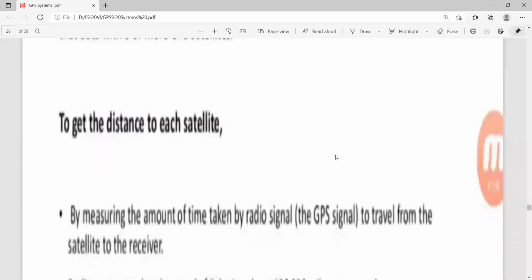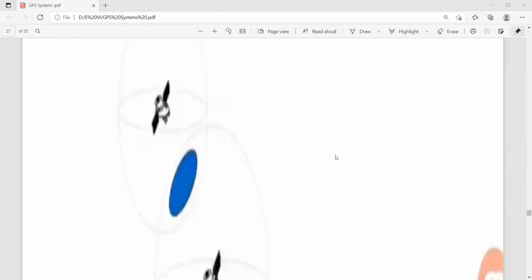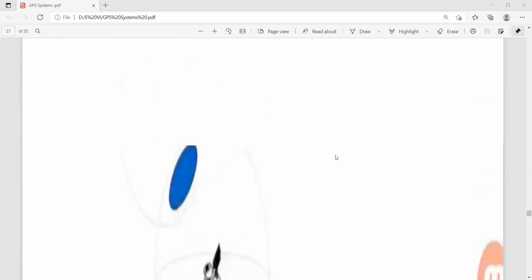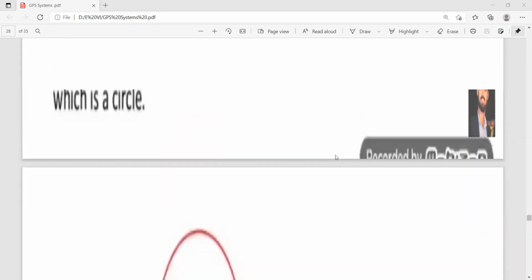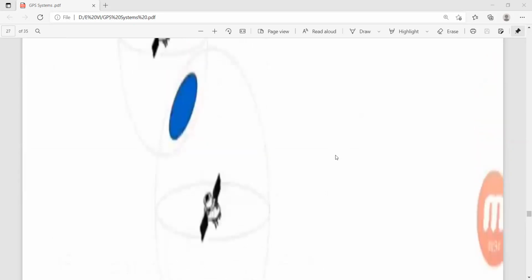So the distance is also measured. This is the Earth.